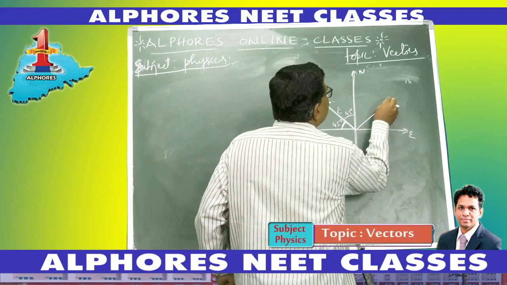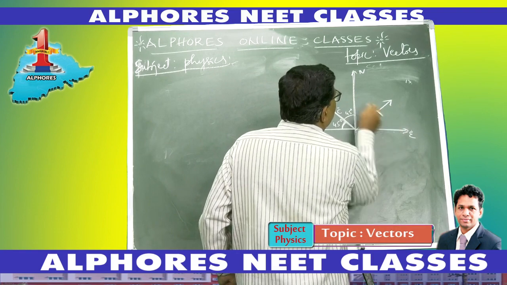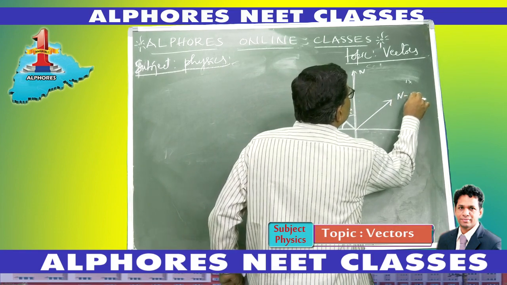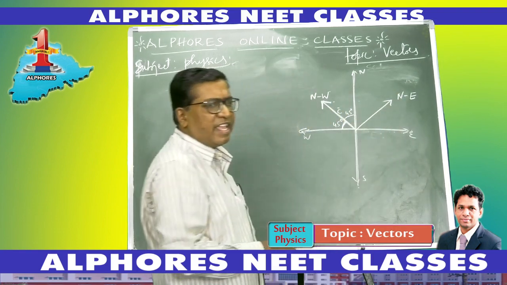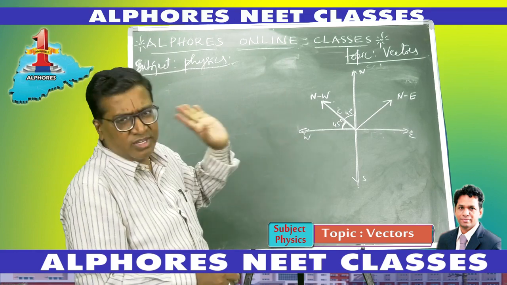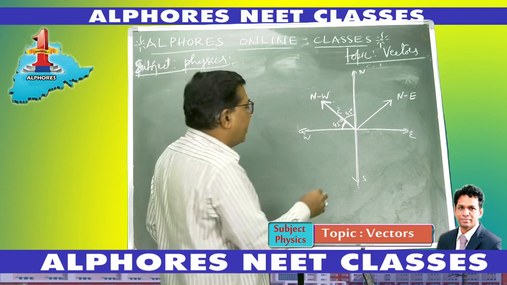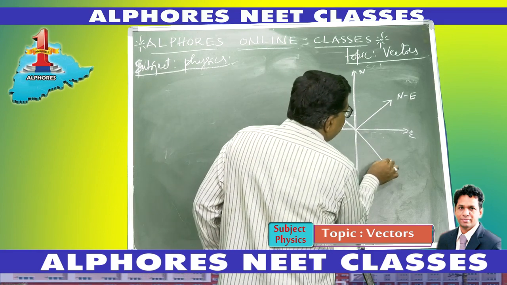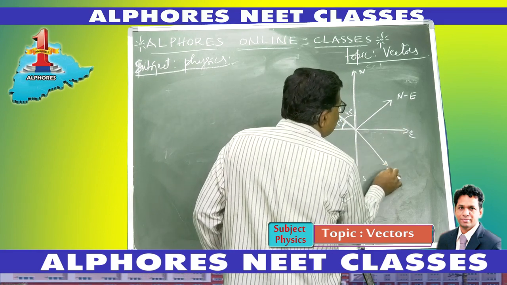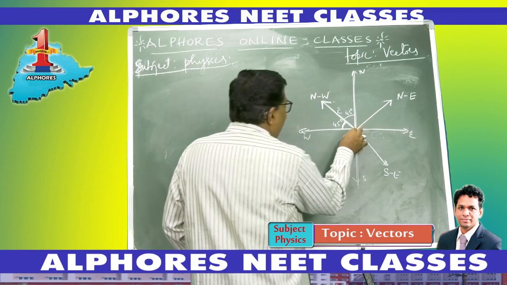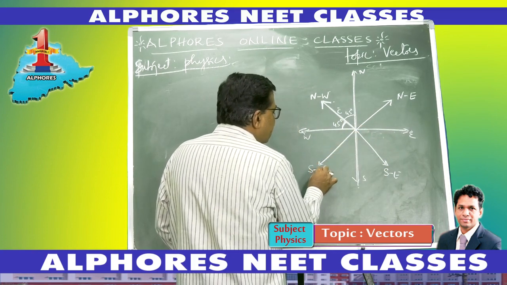Similarly, a direction equally inclined to both north and east is the northeast direction. So you need not specify the angle as 45. It is understood it is northeast. The value of the angle need not be specified there, okay? Similarly, any direction equally inclined to east and south is the southeast direction, and the other one is the southwest direction.